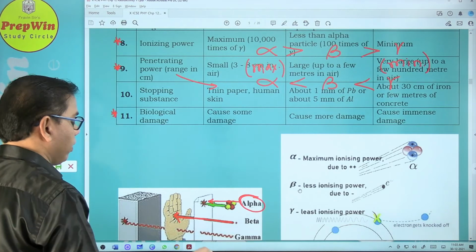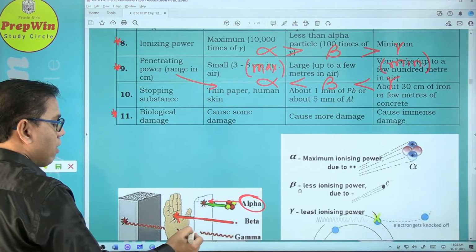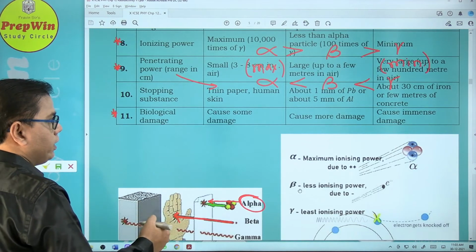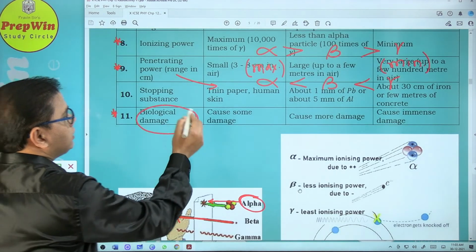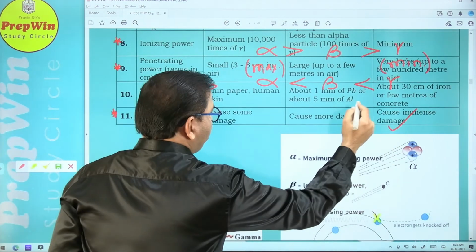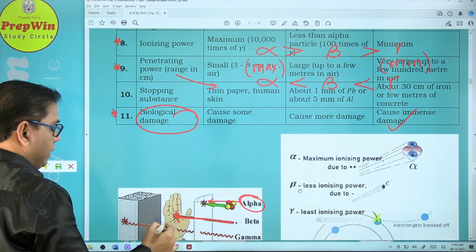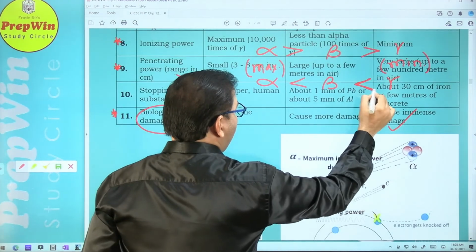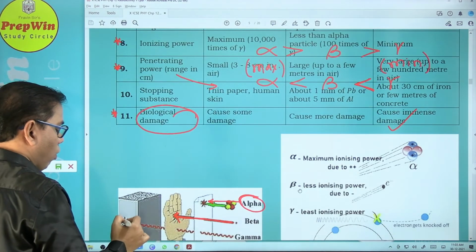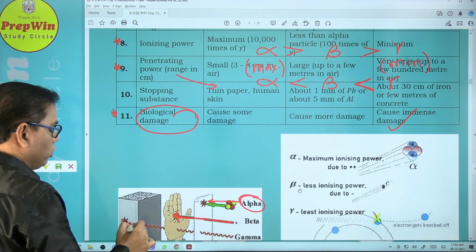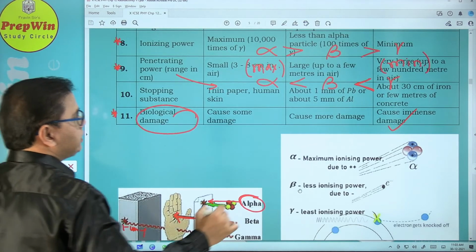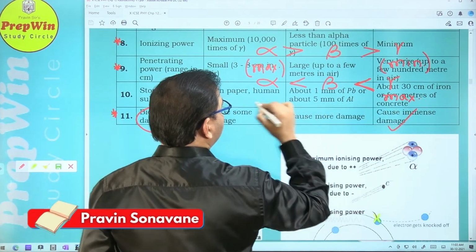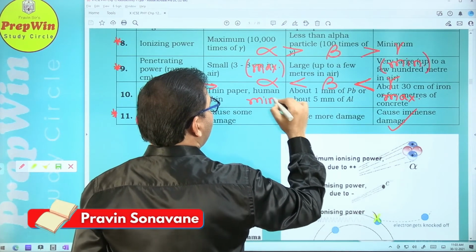But gamma particles have a maximum penetrating power. They can pass through a human body, hence a maximum biological damage. So we have to avoid this gamma particle, and its penetrating power is so high that it can penetrate a concrete slab up to a few centimeters. So penetrating power is maximum for gamma particle and minimum for alpha particle.